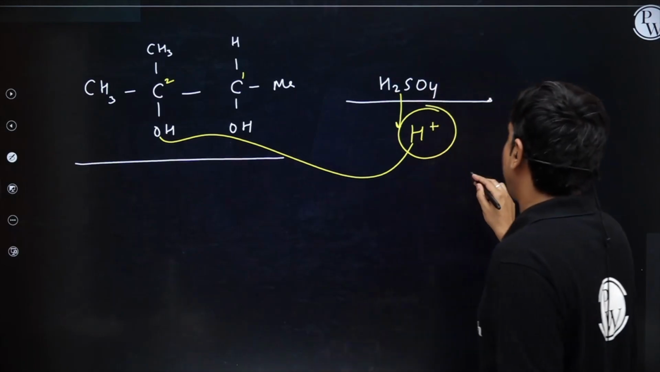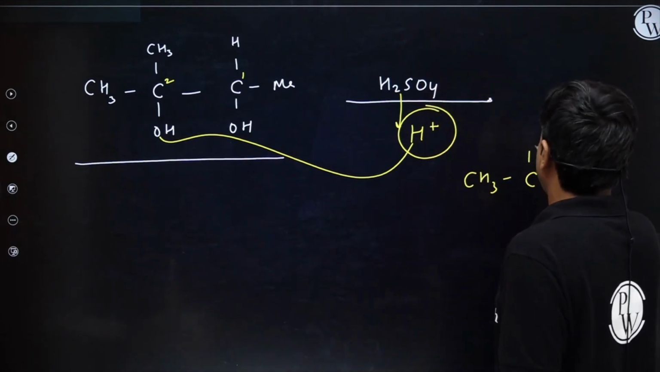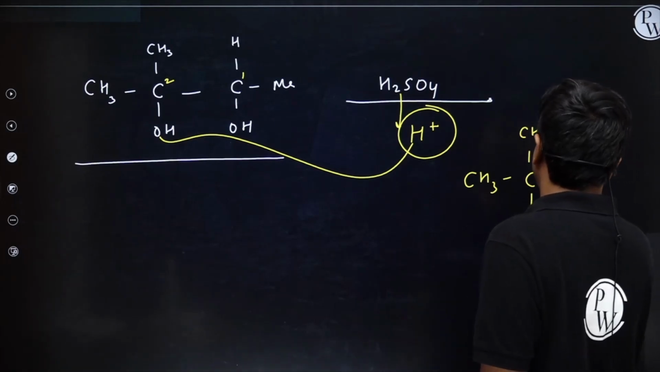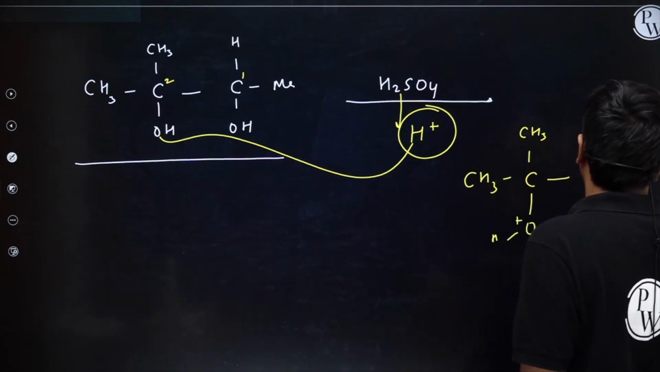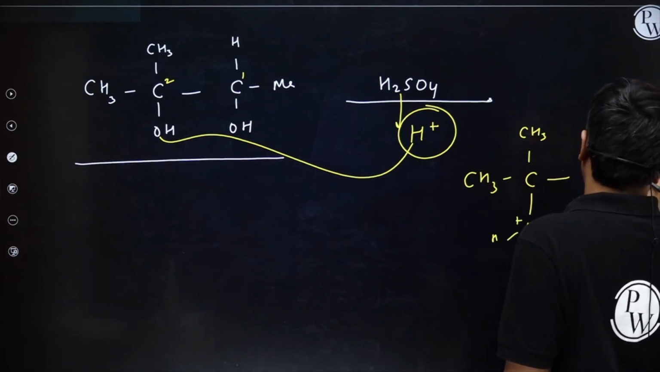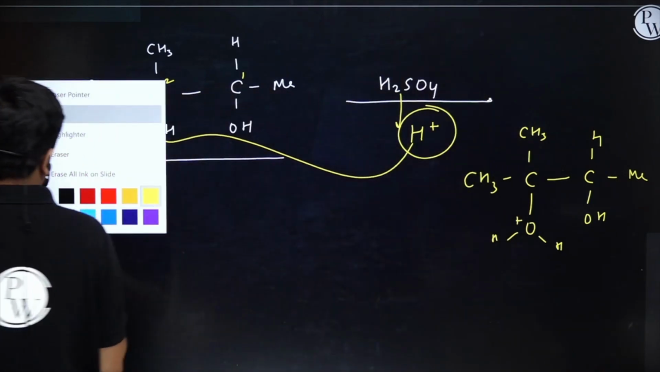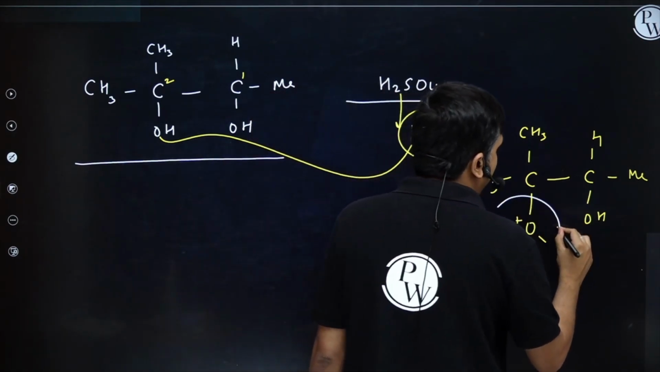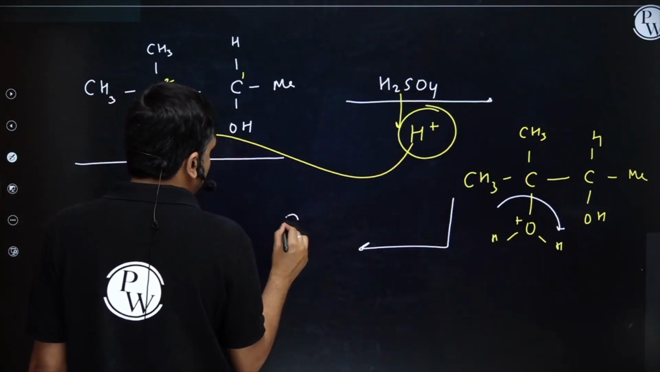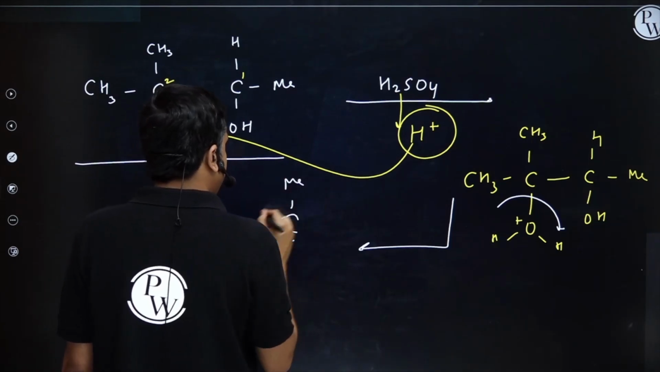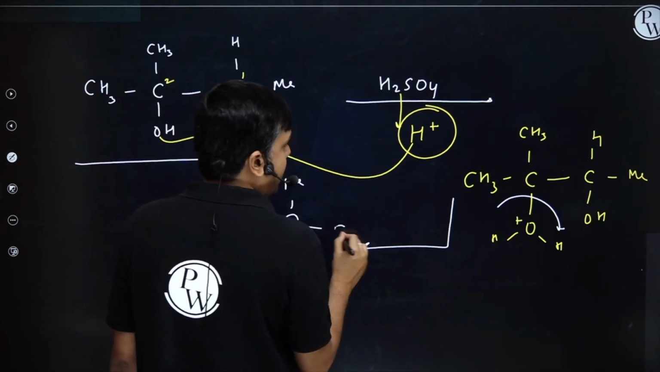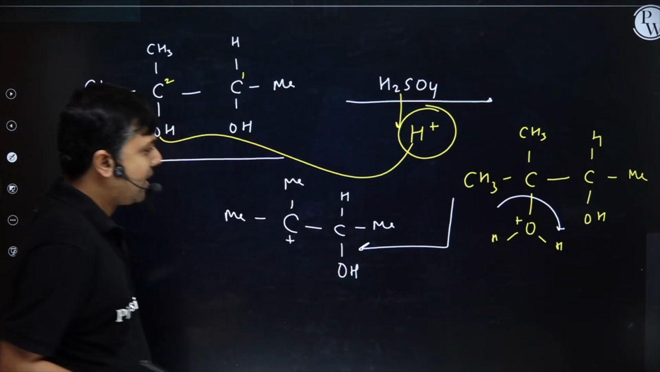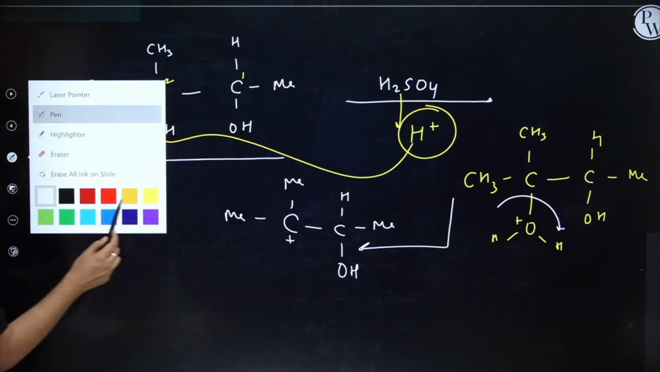I will have the formation of CH3, CH3, OH, H positive, COH, H, Me. Now students, what will happen? This H2O is a very good leaving group. Departure, formation of a more stable carbocation, C, Me, C, H, Me, OH. Okay, now a very interesting story here.